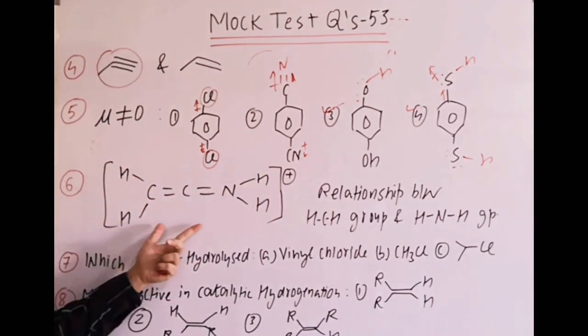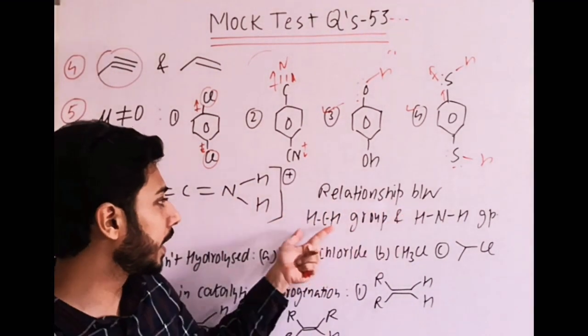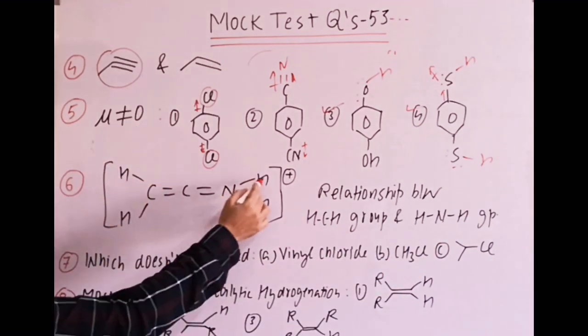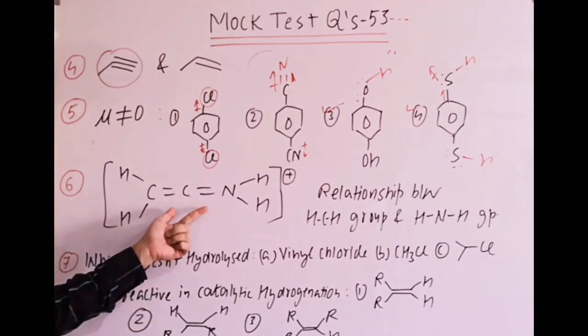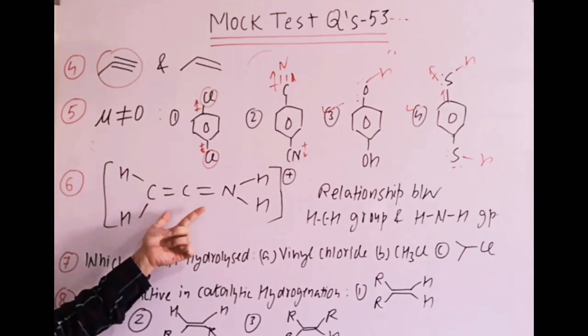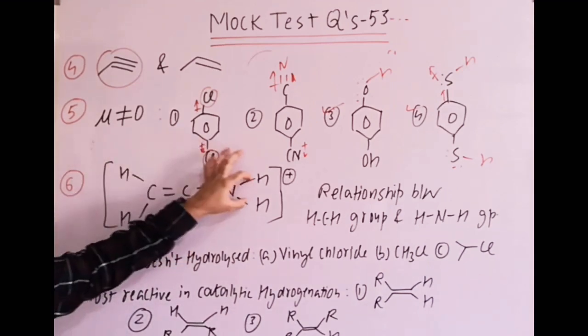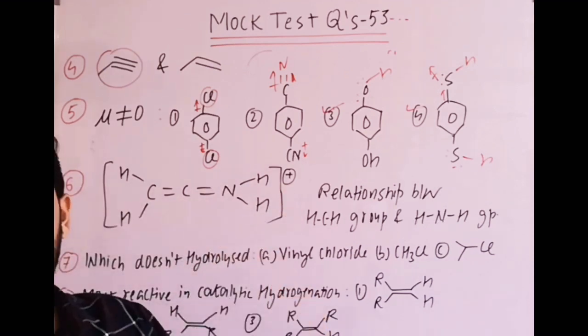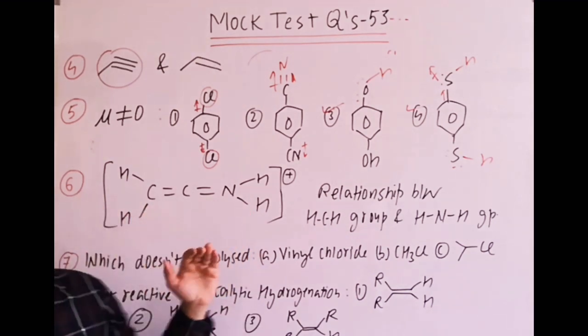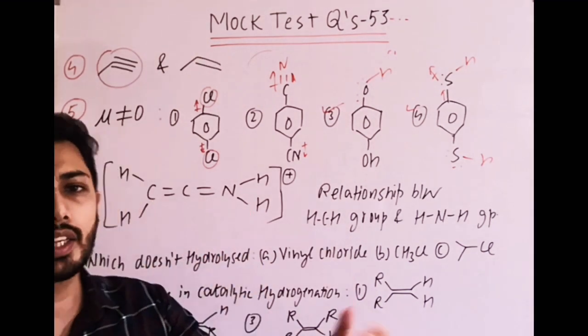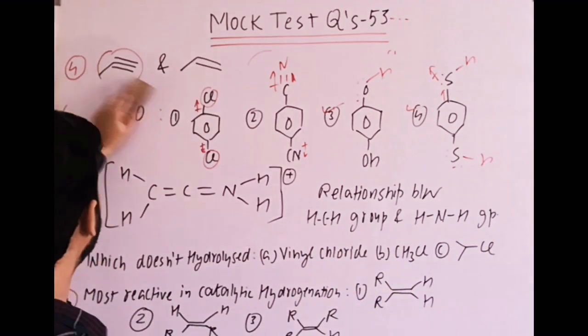The next question is, this is the structure given. What is the relationship between HCH group and HNH group? HNH and CHC. Okay, sorry, HCH. Now in this case, if you remember, the same case is done in optical isomerism or geometrical isomerism, that in allenes, if even numbered allenes are there, then terminal groups are in different planes. That means they are perpendicular to each other. And if they are odd numbered allenes, then terminal groups are in the same plane. So that trick, that short method will be working for this question.